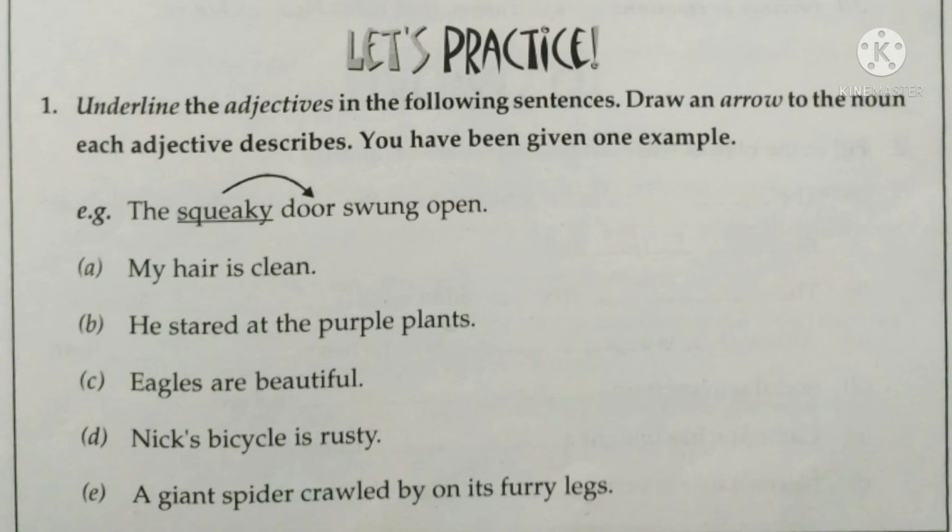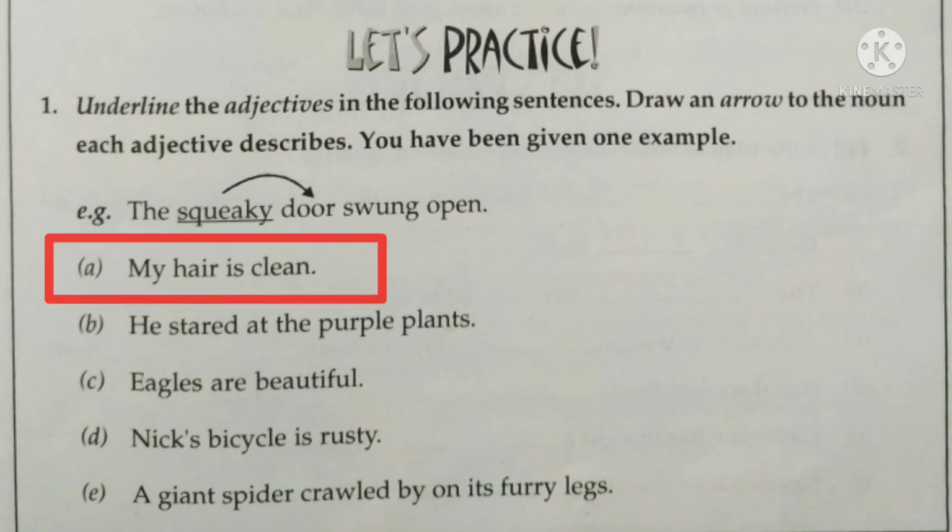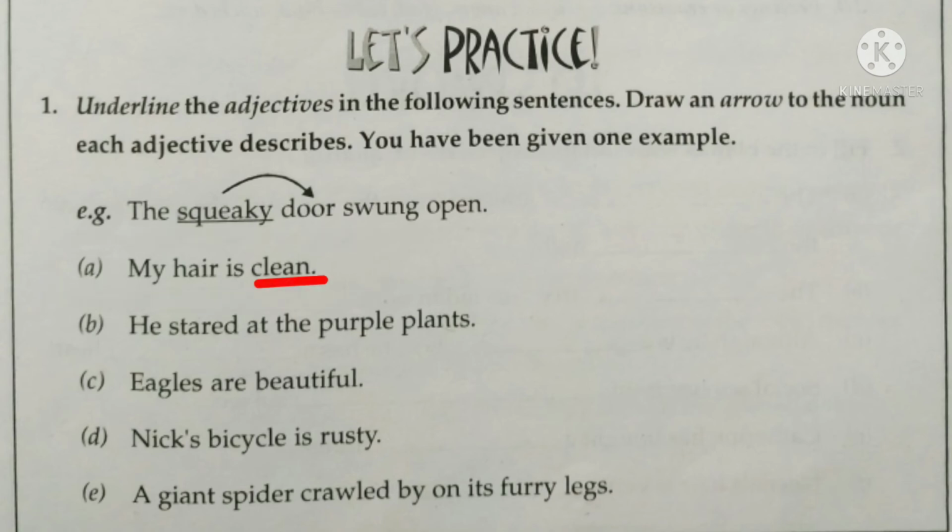Now look at sentence A. My hair is clean. Which is an adjective here? The word clean is an adjective and it is describing the noun hair. We will put an arrow like this. Here the adjective clean is used predicatively because it is used after the verb is.